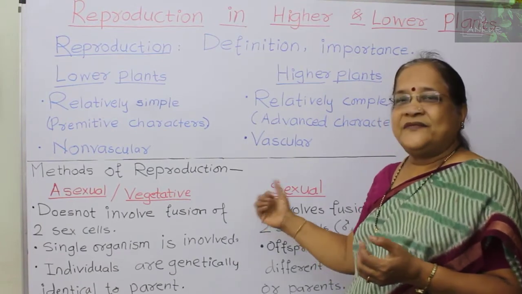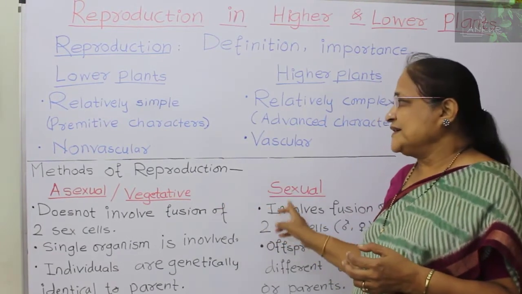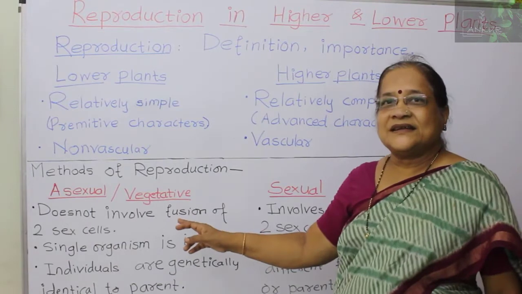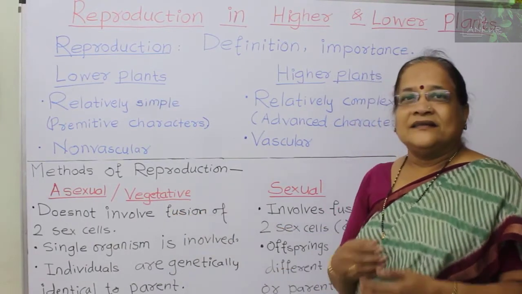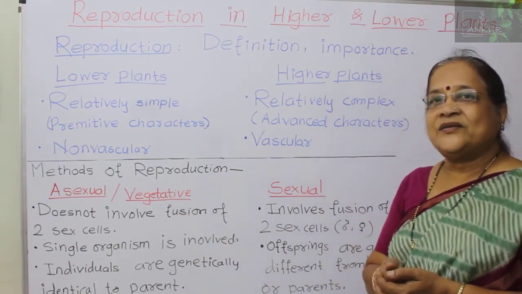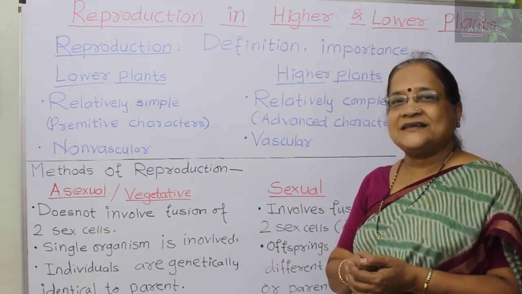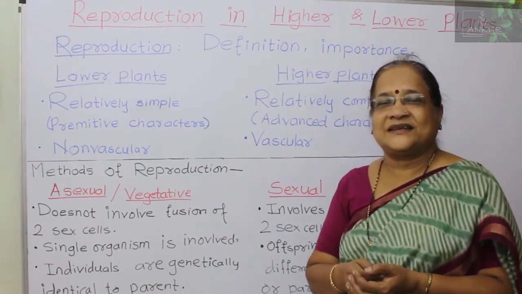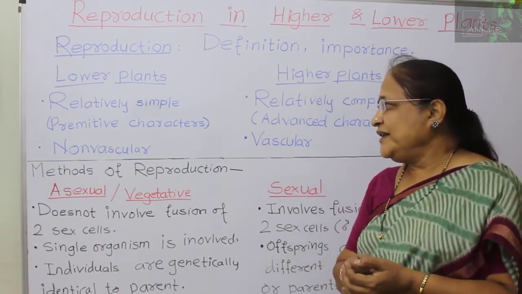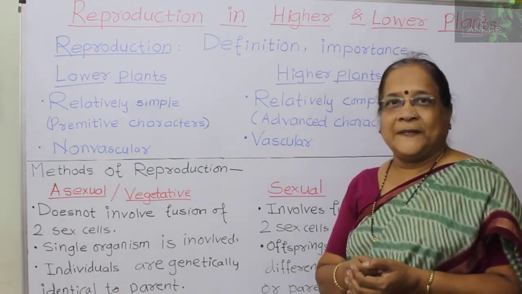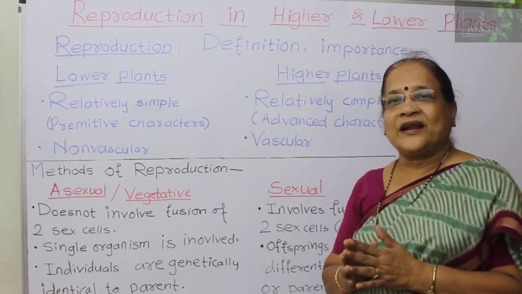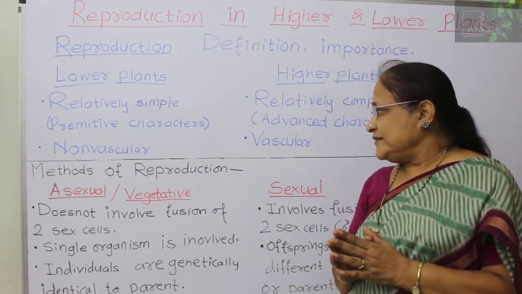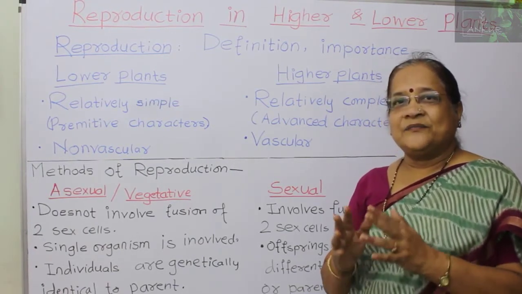Here is the difference between asexual and sexual reproduction. In asexual reproduction, there is no involvement of two sex cells. That is, there is no union or fusion of two sex cells, male and female. So a single organism is involved in that process.